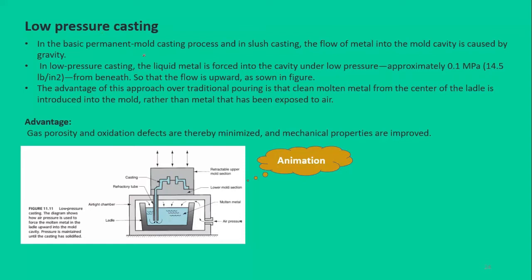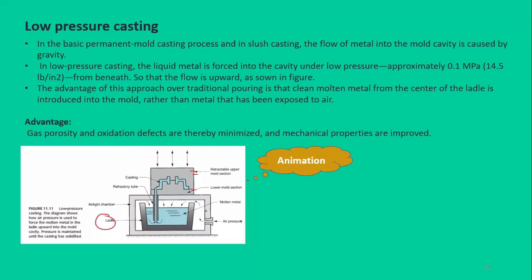In the low pressure casting, the liquid metal is forced into the cavity under low pressure. So what happens here, we have the mold cavity or the dies that are closed, and they have a refractory tube that is going into the pool of the molten material in the flask or the ladle.